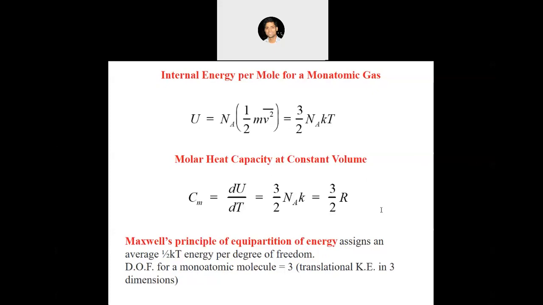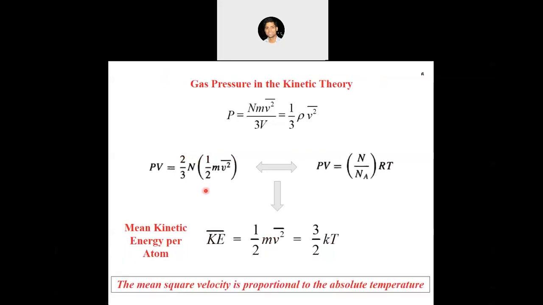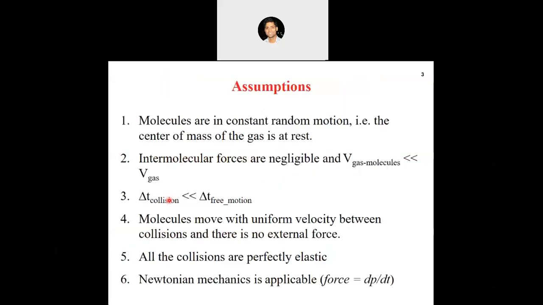Somebody is asking, sir, why do we take time as 2a/b? If this atom collides with any atom midway in its path, then the time will change. That is correct. That's a good question. But here, if you remember, one of the assumptions was, let me go back to the slide, delta t collision is much less than delta t free motion, as well as another assumption, which is V gas molecules is much less than V gas.